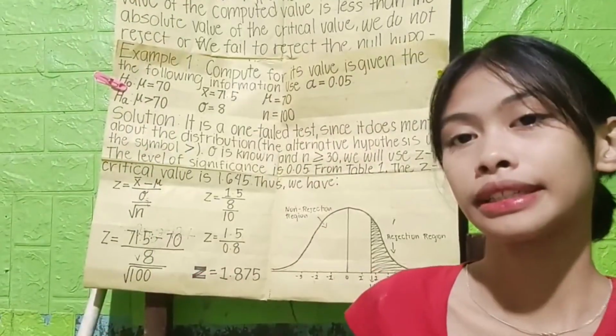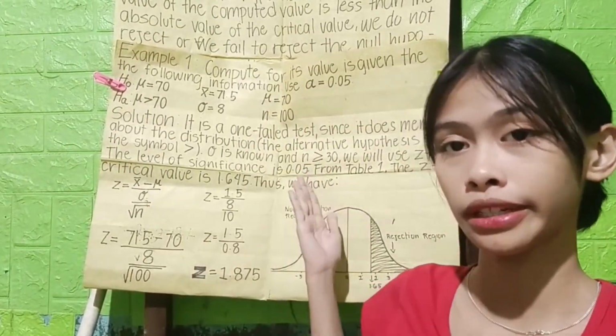Sa right-tail test, kapag ang computed value ay mas malaki kaysa sa critical value, automatic na i-reject natin ang null hypothesis. Pero kapag ang computed value mas mababa kaysa sa critical value, hindi natin i-reject ang null hypothesis at hindi natin susuportahan ang alternative hypothesis. So gaya na lamang ng ipinakitang example dito.